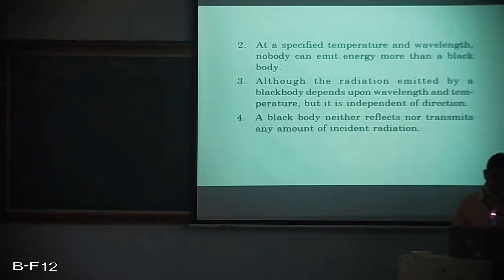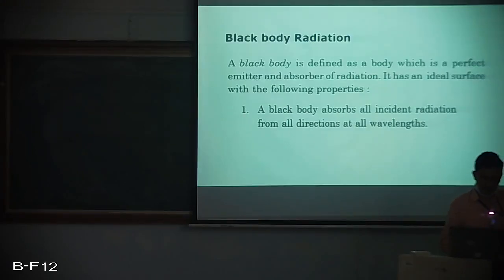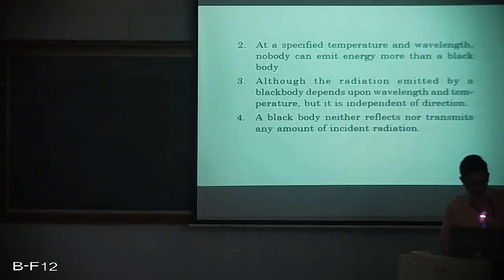The second thing is, at a specified temperature and wavelength, no body can emit energy more than a black body. The meaning is it is a perfect emitter at any specified wavelength and temperature. It is a perfect absorber at any temperature and wavelength. So these are the first two properties. The third being, although the radiation emitted by a black body depends upon the wavelength and temperature, it is independent of direction. So the direction in which the radiation takes place isn't dependent upon the black body property.